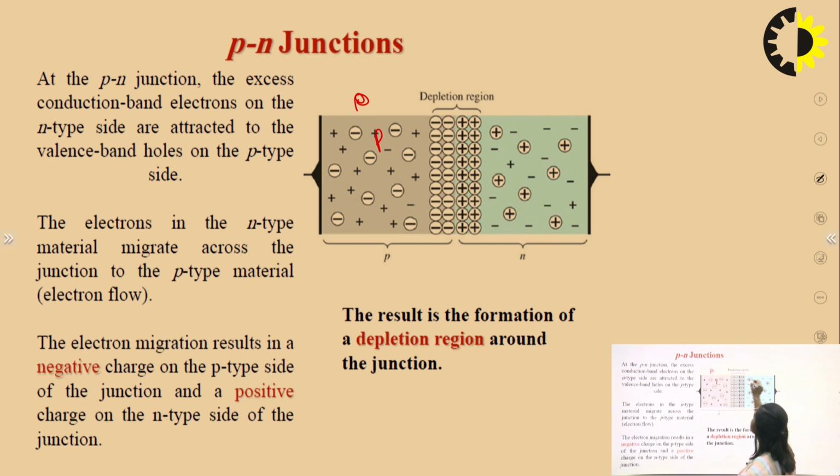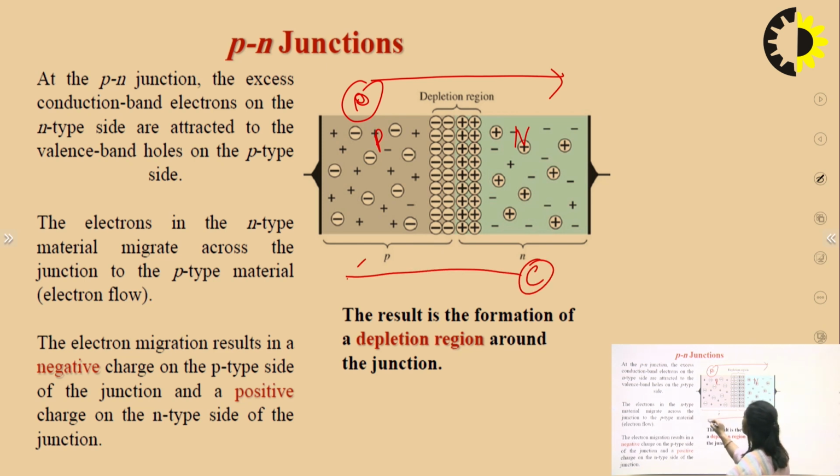This is the p and this is n. So on both sides there is a concentration of majority charge carriers. Due to the concentration difference, holes will move here and electrons will move from n to p, and this process is called the diffusion process. And at the junction, both electrons and holes will recombine. So this region is free of free charge carriers, and it contains only the immobile charged ions. Like in p, acceptor ions are there, and in n-type, oh sorry, donor ions are there.